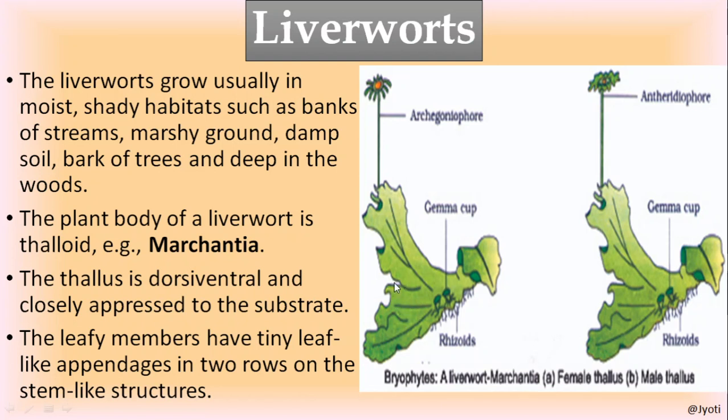It remains closely attached to the substrate. The leafy members have tiny leaf-like appendages in two rows on the stem-like structure. This one is Marchantia, but in other cases, if there is a leafy structure, there is a stem-like structure and leaves on both sides of the stem. Okay, so observe this plant carefully.